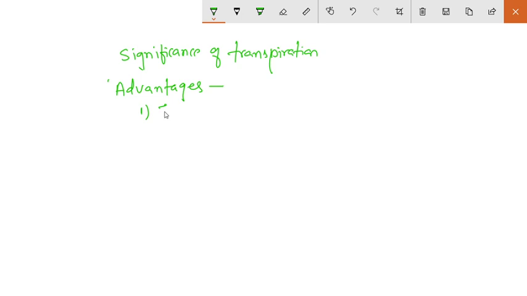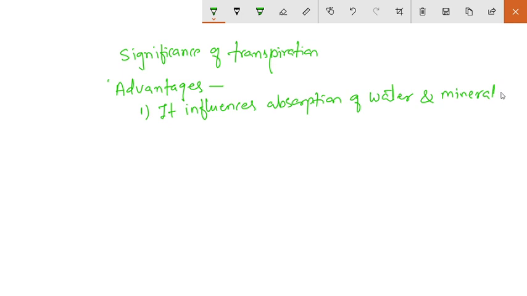First of all, it influences the absorption of water and minerals from the root.